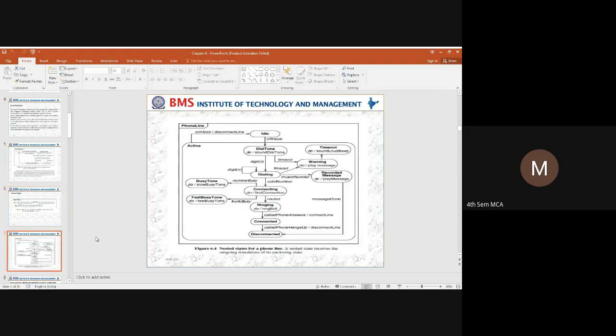In the next diagram, we have taken a telephone line. In yesterday's class, we took the normal telephone line system and the activities that we identified, based on which the telephone line works. Now we are representing the same telephone line with respect to nested states. You may think that there is no change in the diagram, but here you can clearly observe. Can you see the diagram, students?